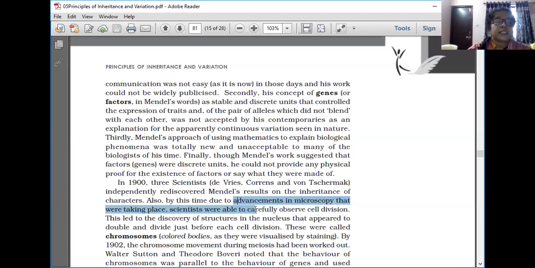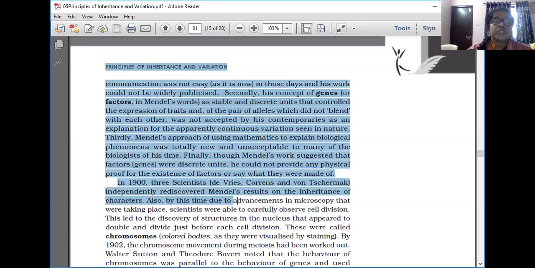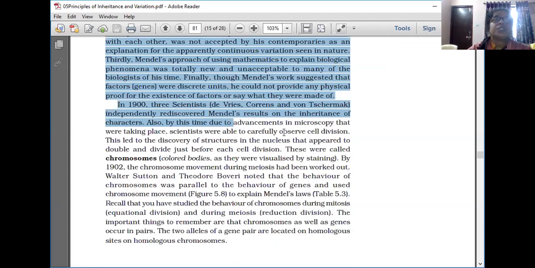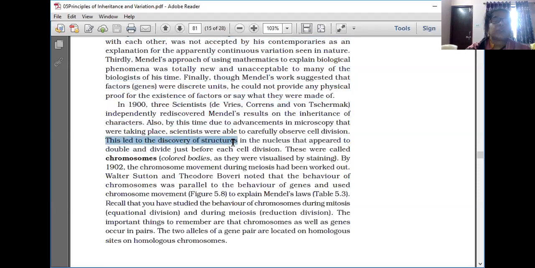By that, scientists were able to carefully observe cell division. Through the microscope, they had seen cell division. This led to the discovery of structures in the nucleus that appeared to double and divide just before each cell division. These were called the chromosomes. By 1902, the chromosome movement during meiosis had been worked out.